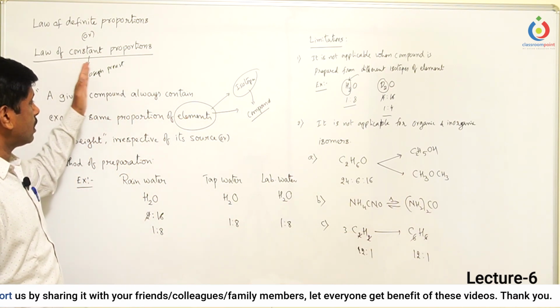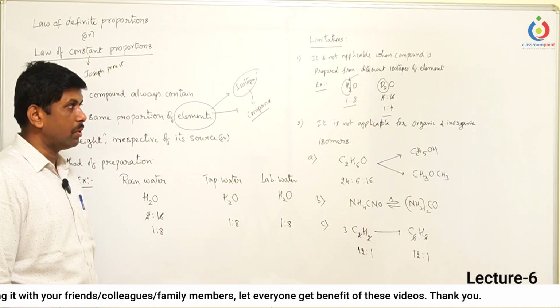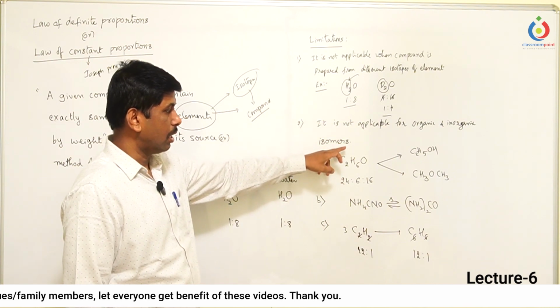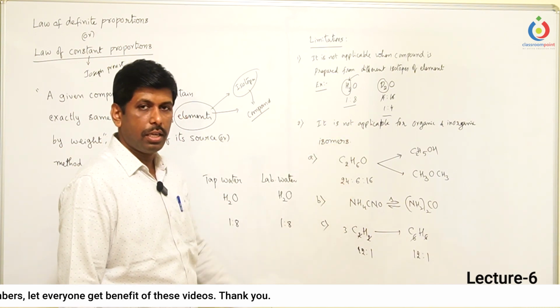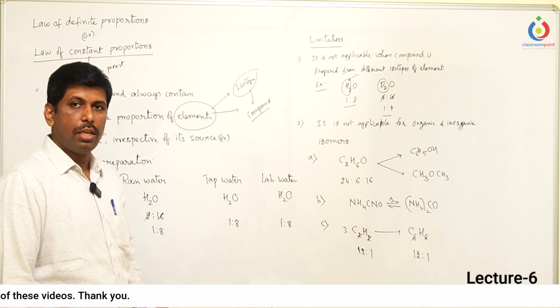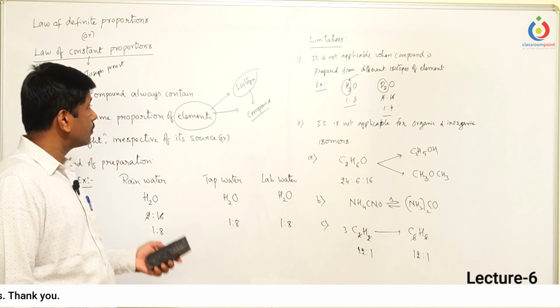That means the law of constant proportions is not applicable in all these categories: isotopes, isomers, and organic or inorganic isomeric compounds. So let us see now some questions.